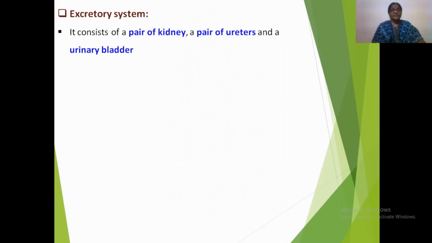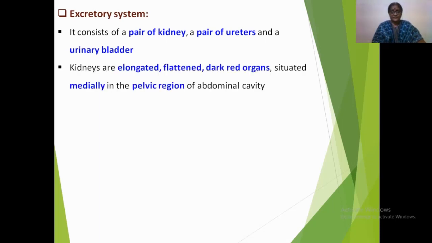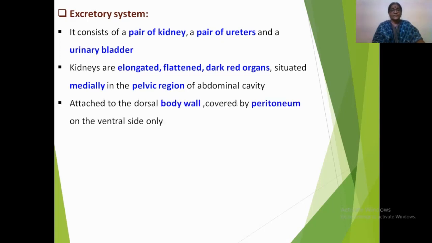Let us see the components which together form the excretory system in Calotes: a pair of kidneys, a pair of ureters, and urinary bladder. The kidneys are elongated, flattened, dark red organs which are located medially in the pelvic region of the abdominal cavity. These are attached to the dorsal body wall, and they are covered by the thin peritoneum from their ventral side only.